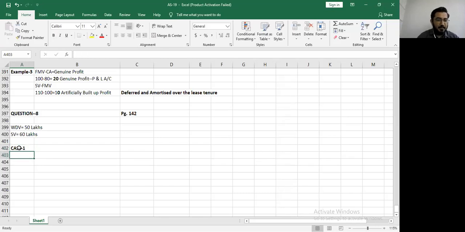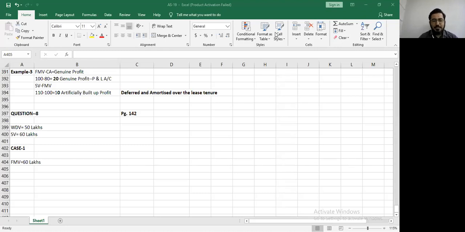Let's take case 1, ध्यान देना वो क्या बोल रहे हैं। केस वन में क्या हुआ है, your sale value and fair market value is also 60 lakhs. Okay, everyone quickly on your chat box, are we selling within the limit of the fair market value? Please pay attention. Everyone on your chat box, please focus. This is one of the most important questions of this standard, and this is the only technical part remaining in the standard. Everyone agrees we are selling within the limits of 60 lakhs.